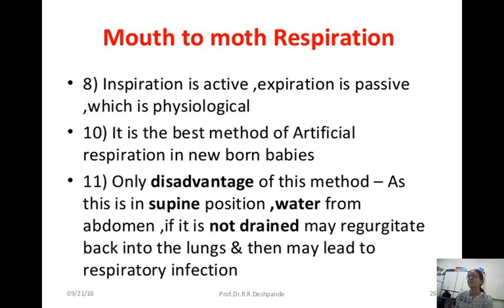The only disadvantage of this method is that, as we are doing this in the supine position, water from the abdomen, if it is not drained, will come into the lungs and might lead to respiratory infection. So during drowning, this is not recommended only because of this reason, because the water can get into the lungs, and this might lead to respiratory infection.